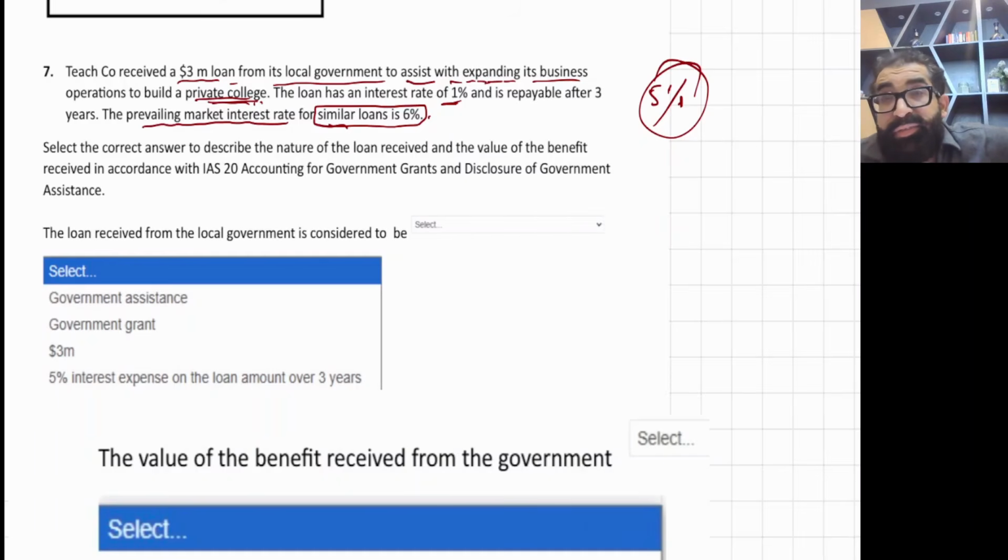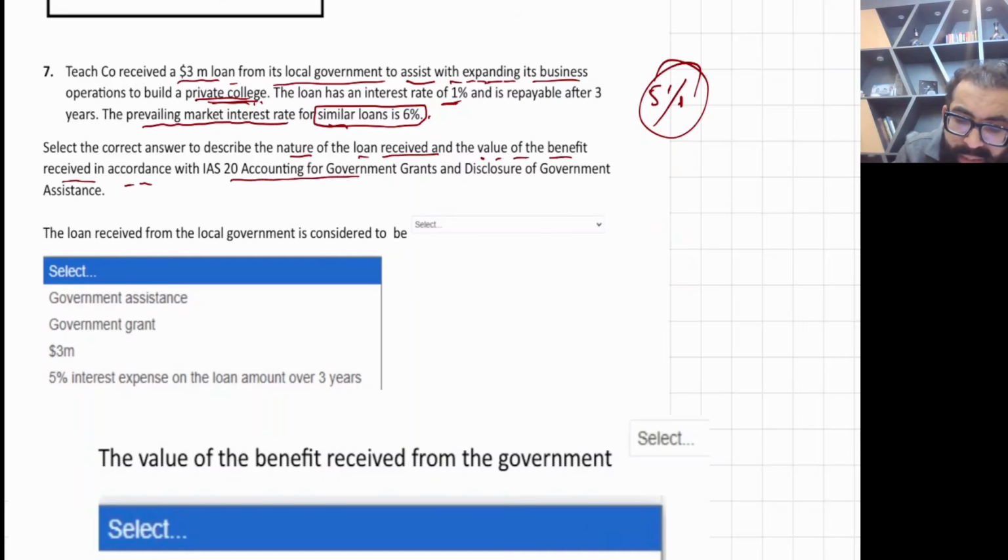5% interest rate is the favor. And yes, it can be valued. So it is government grant. And what is the favor? The favor is exactly 5% of 3 million. It's the favor. Select the correct answer to describe the nature of the loan received and the value of the benefit received in accordance with IAS 20: government grant and disclosure of government assistance.